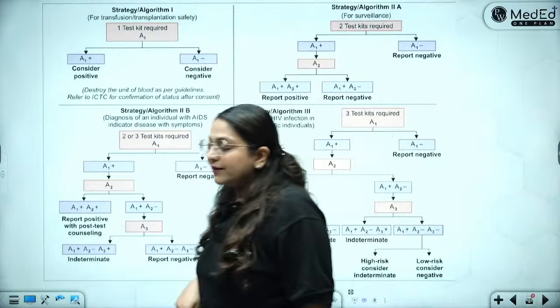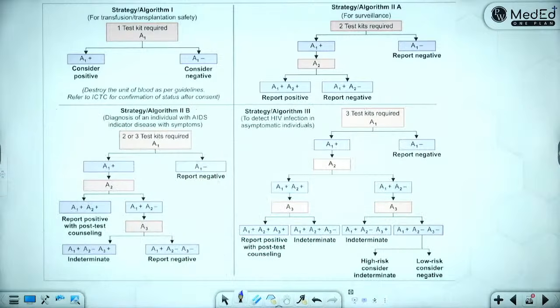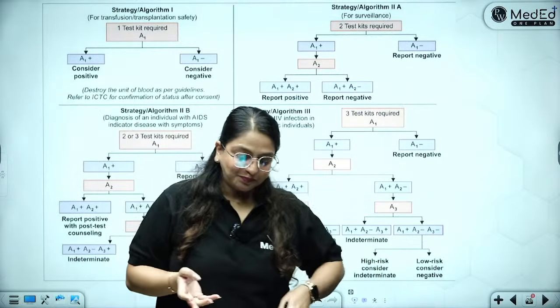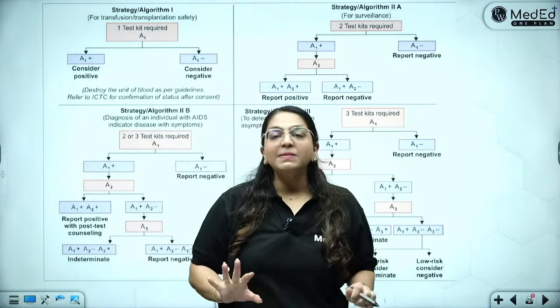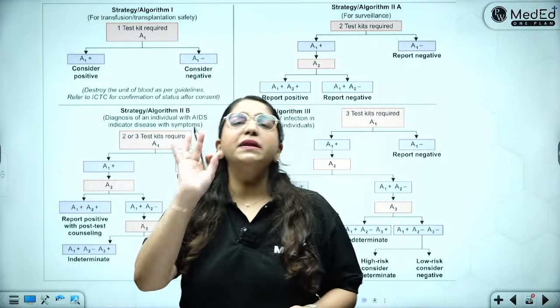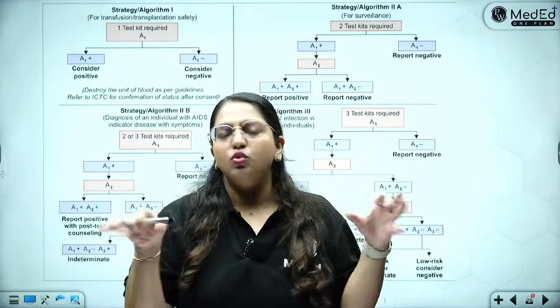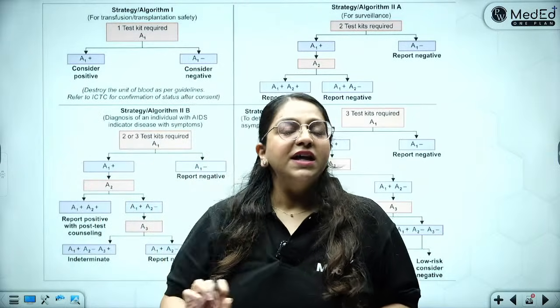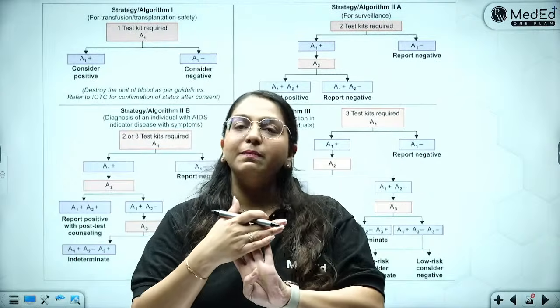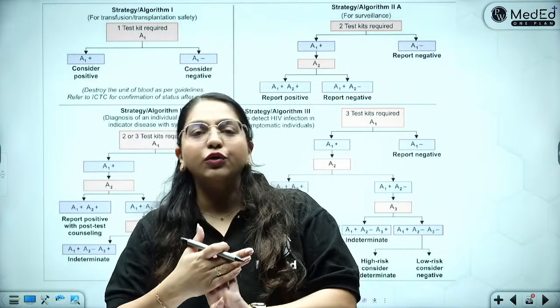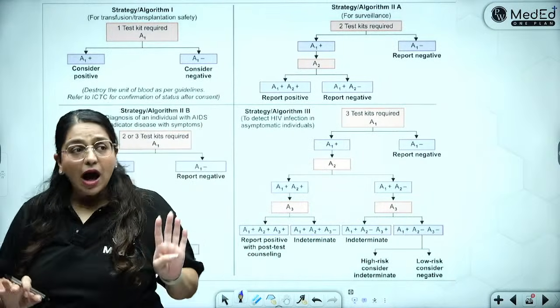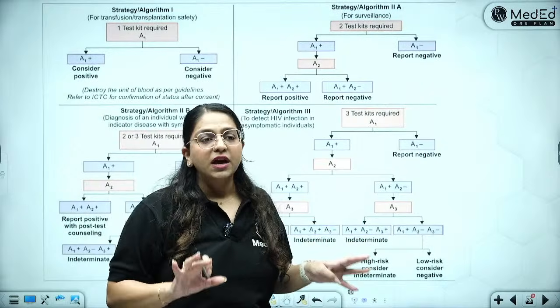Now this is something that all the students are always scared of. What is this? This is the NACO algorithm for diagnosis. Now don't be scared of it. Very simply, we will read. You need not remember so much and you need not be able to draw all of it. What can you simply remember? That there are 4 important algorithms given by NACO which determine how you're going to diagnose a case. It basically tells you how many kits of HIV you should use while testing.